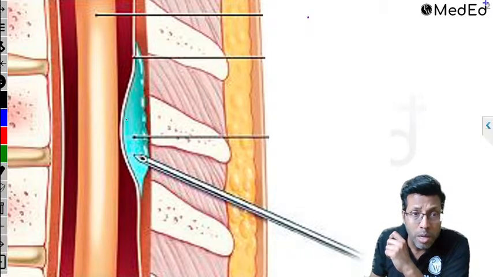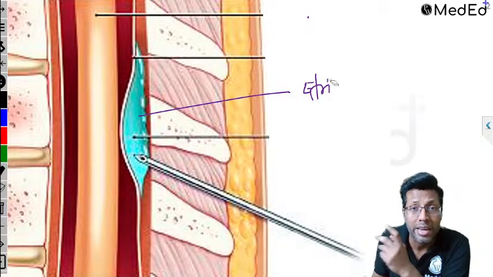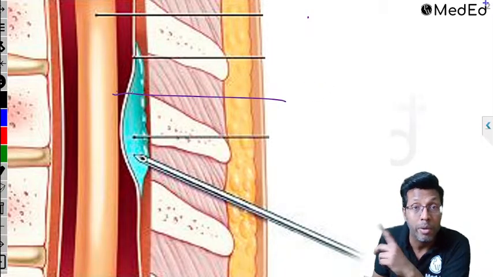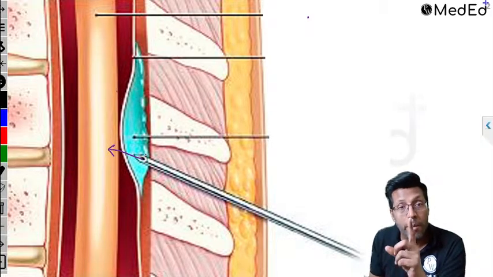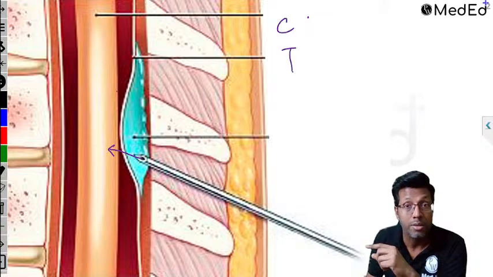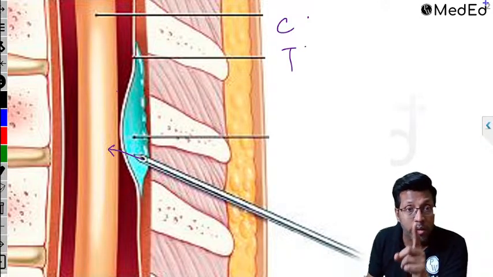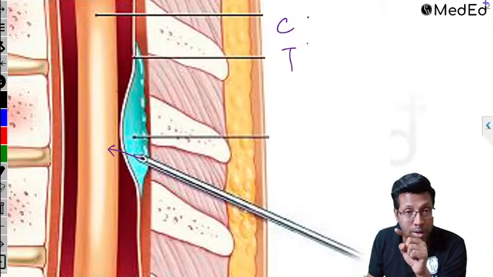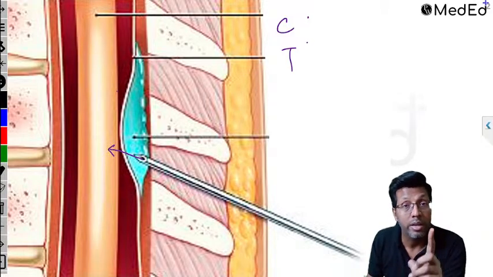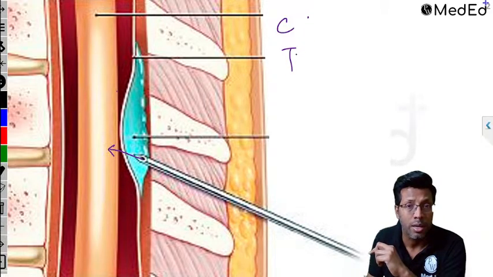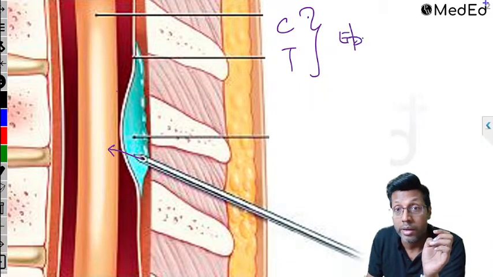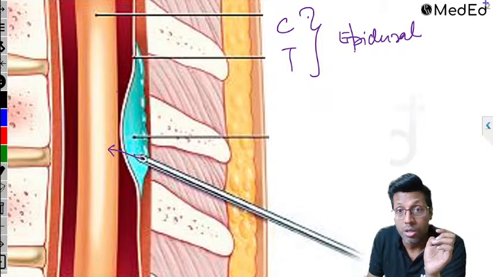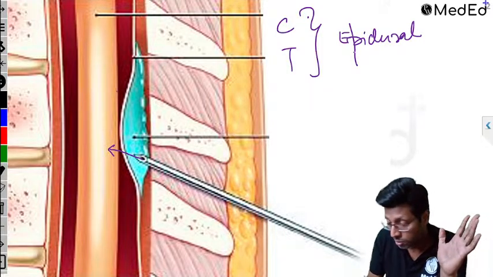But in epidural, because I'm outside the dura, see, here is the dura, and this is my epidural space. If I'm putting it in the epidural space, I can insert it anywhere because I'm not puncturing the dura. But remember, if you puncture the dura with an epidural, you are going to cause damage to the patient, especially in the cervical or thoracic area. In the lumbar and sacral area, epidural is safe, but cervical and thoracic epidurals are dangerous, because if you puncture the dura, your needle will go inside and puncture the spinal cord.